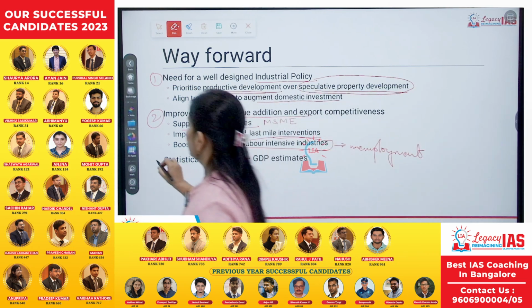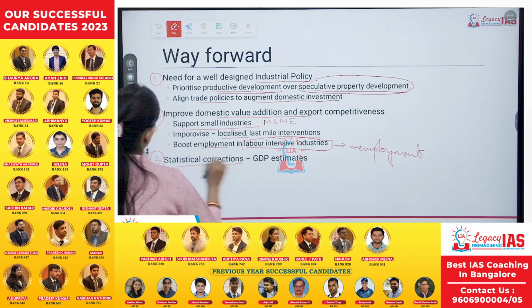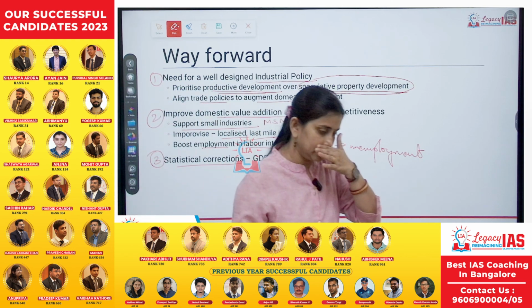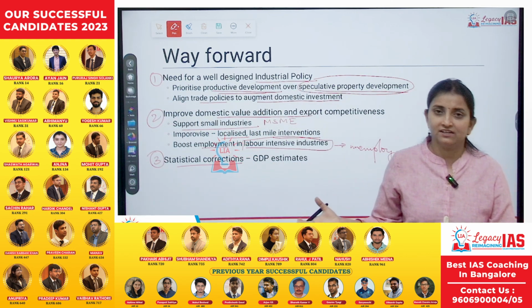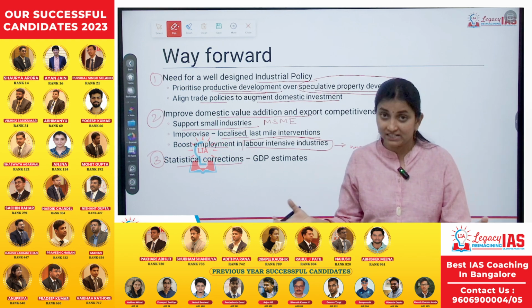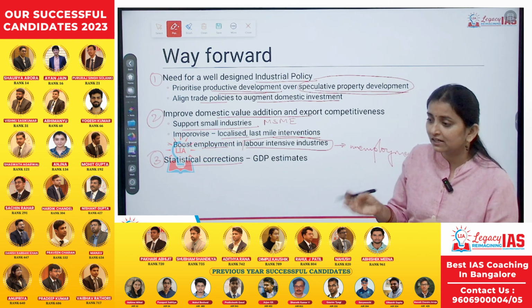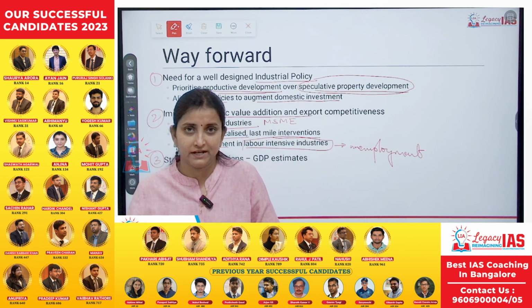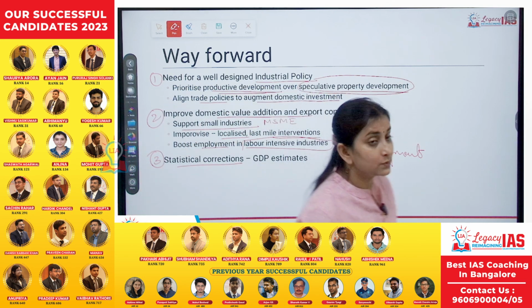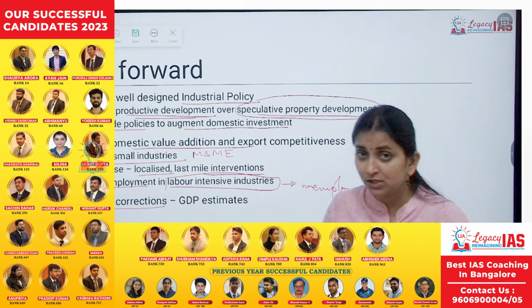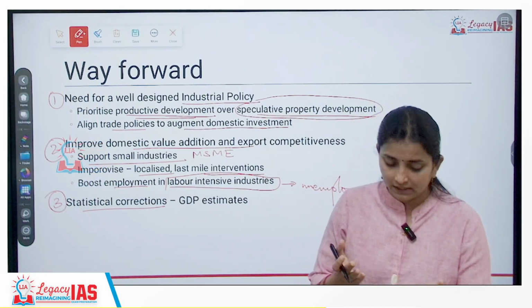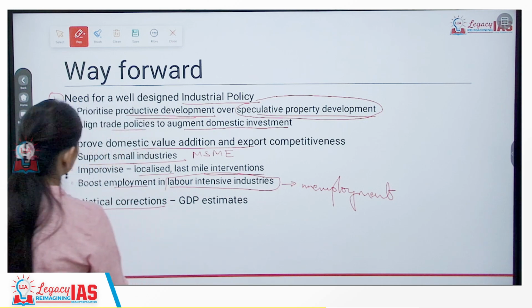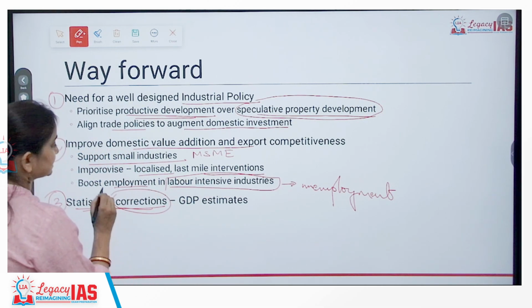Plus, we also need to work on statistical corrections. So GVA, GDP value showing wide disparity, NAS versus ASI value showing wide disparities. This wide disparity, and it is not a very meager disparity, it's a very significant disparity. Okay? So why is there this very significant disparity? There must be some issues in calculation. Okay? In the method of accounting, there can be some mistakes or some differences, because of which we need to carry out statistical corrections.